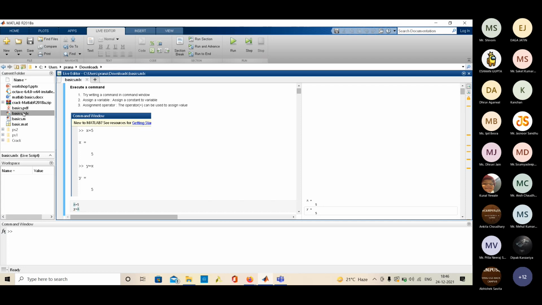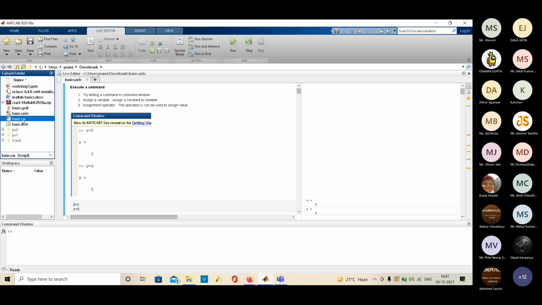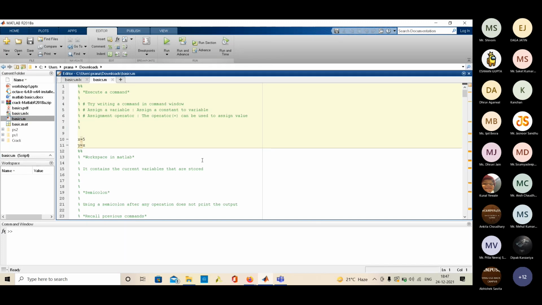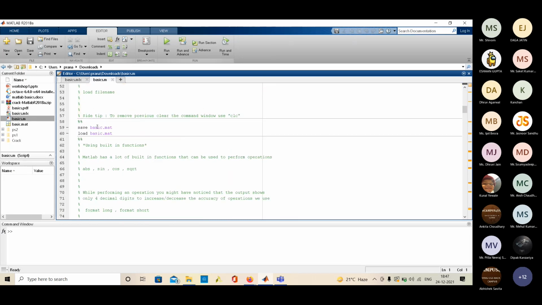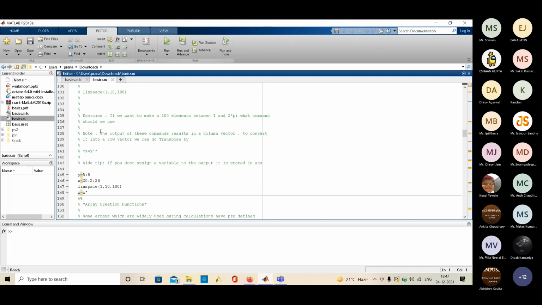In MATLAB, we usually work on .mlx files. These are the live script extension. Apart from that, there is a .m file. If you work on Octave, you will be working on a .m file. It looks like this. You simply get to the part where you write everything.